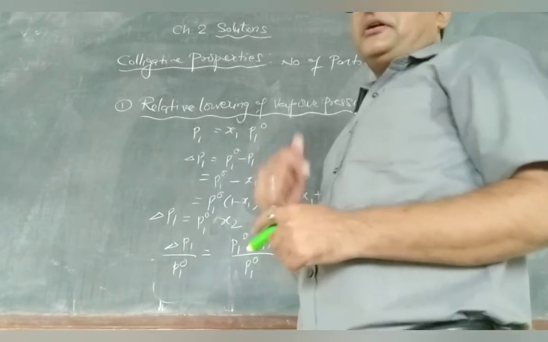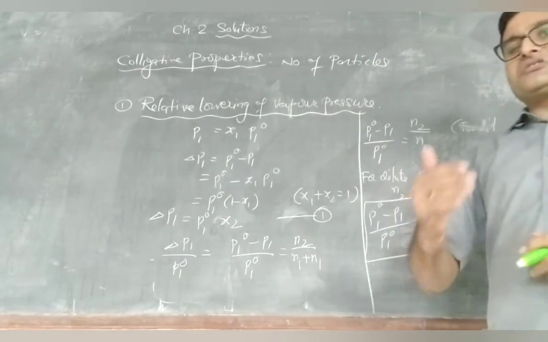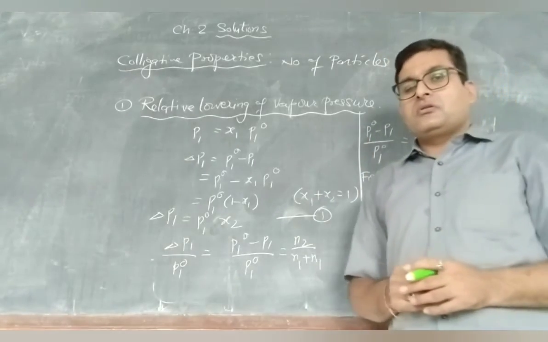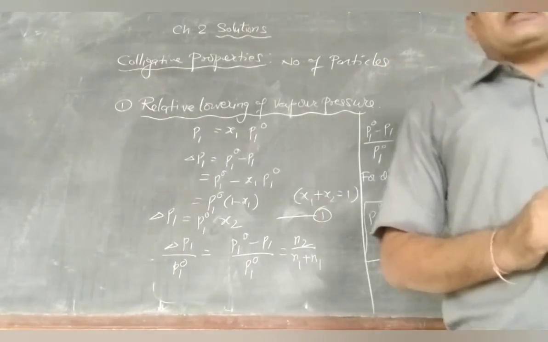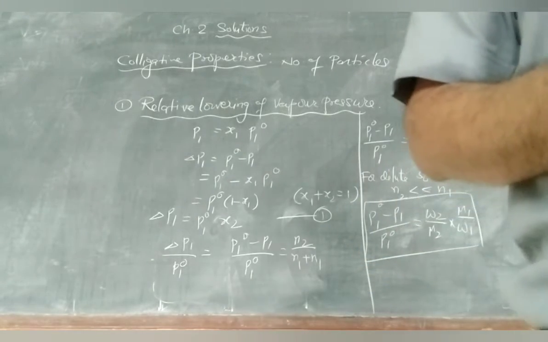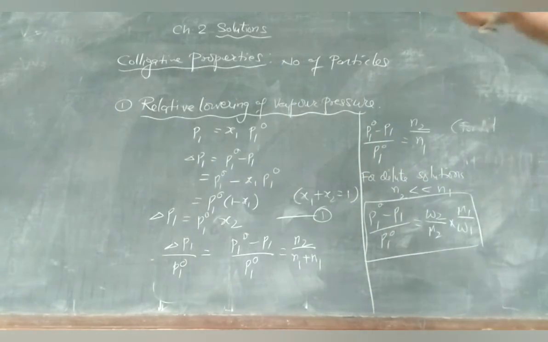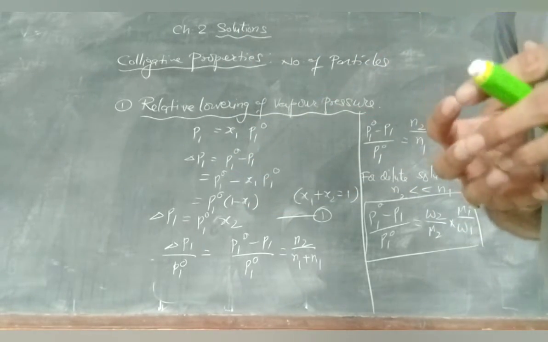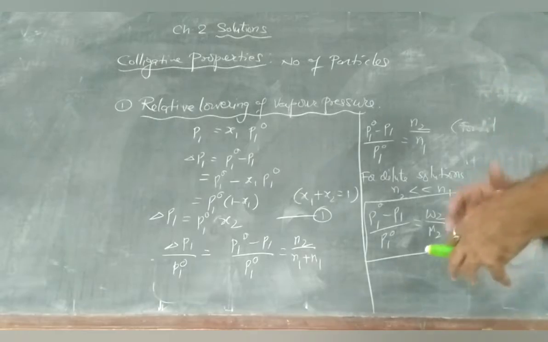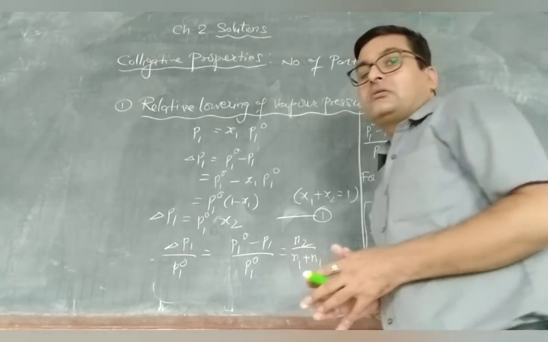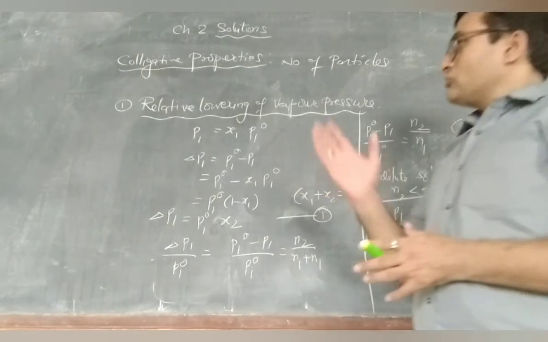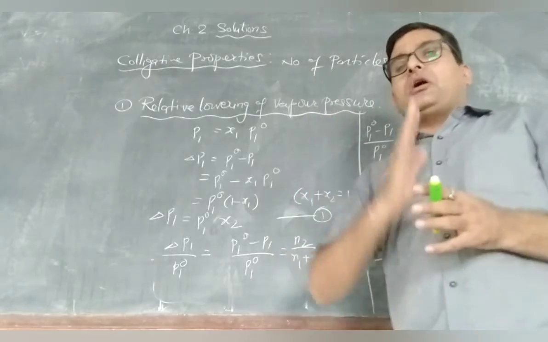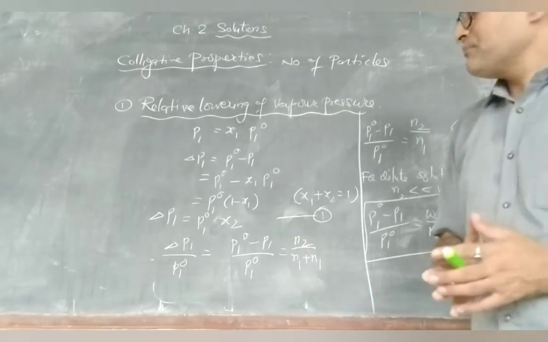elevation in boiling point, depression in freezing point, and osmotic pressure. That also depends on the number of particles. So the word colligative means co means together, liger means to bind. These particles bind and they change the properties. We call it colligative properties. So the first colligative property we'll study is the relative lowering of vapor pressure.